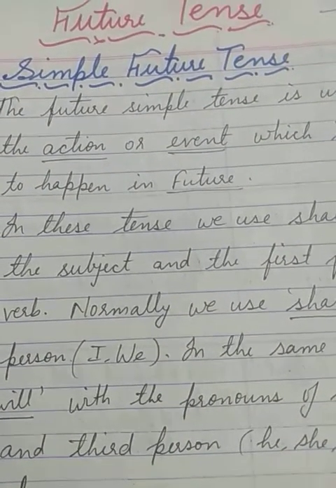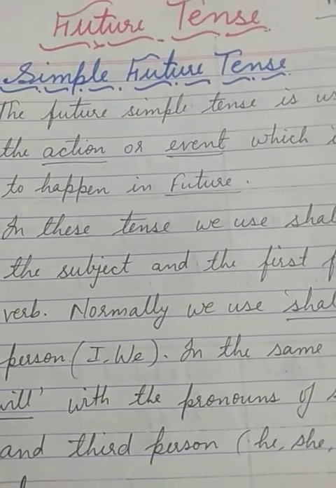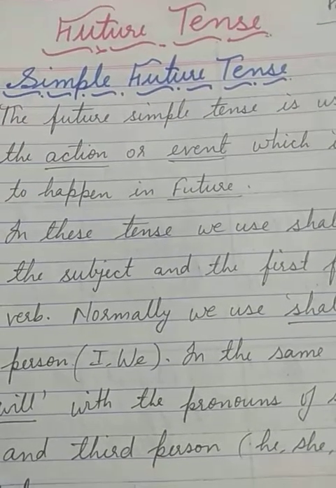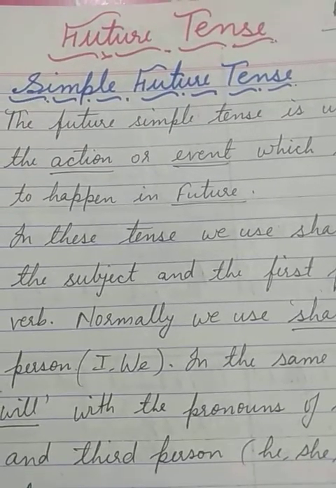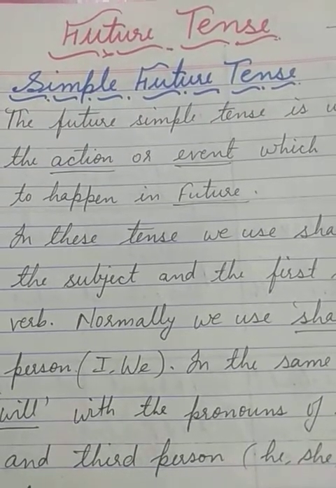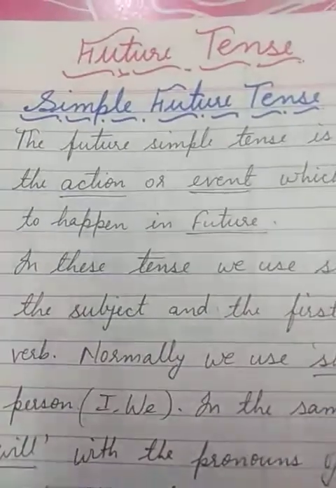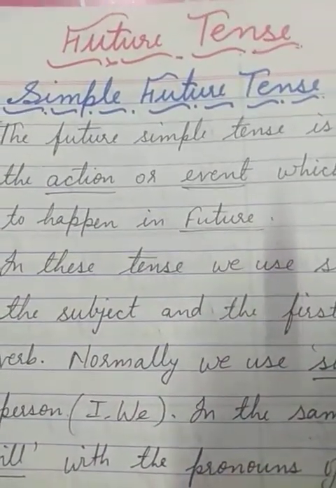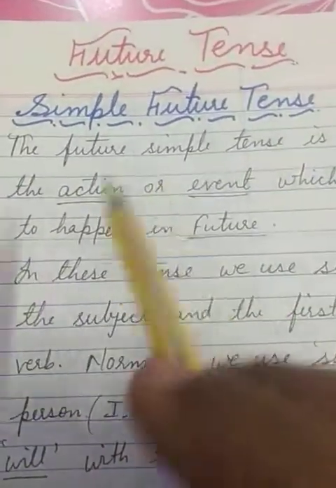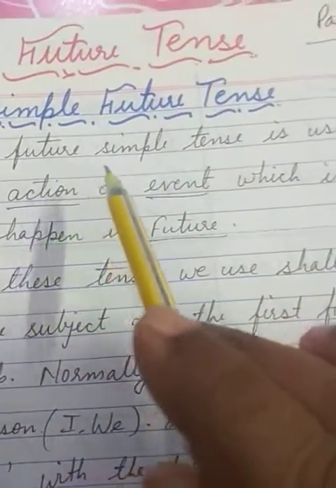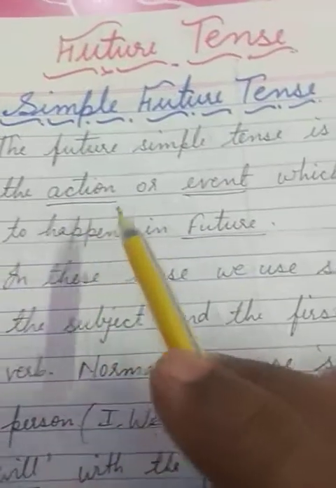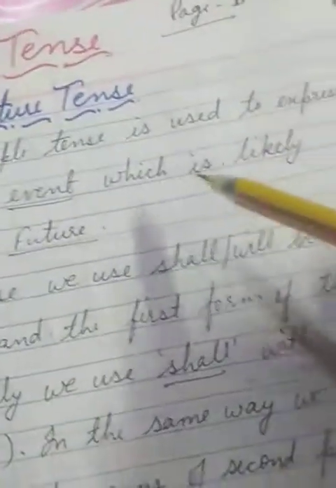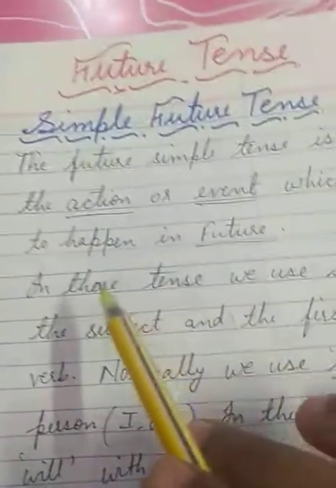Today I will start future tense, and in the previous class we discussed present tense and past tense. So today I will continue with the next tense, that is future tense. First of all, we will discuss simple future tense. The simple future tense is used to express an action or event which is likely to happen in the future.